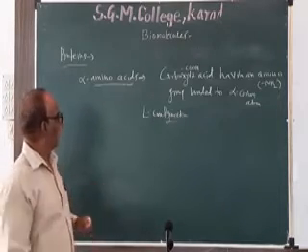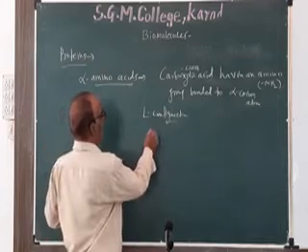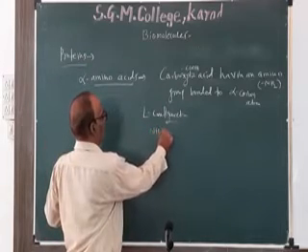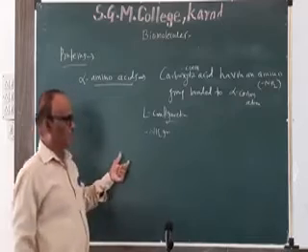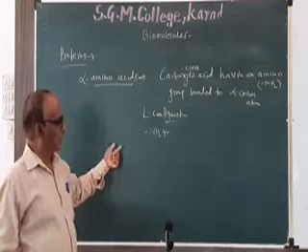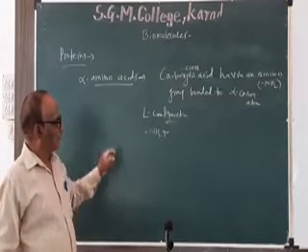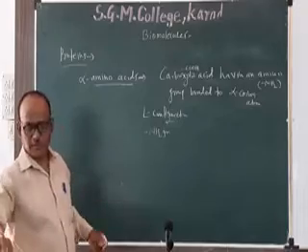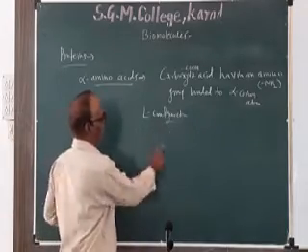But in case of alpha amino acids, if the attachment of the NH2 group is present on the left hand side, then it is an L configuration. So all the alpha amino acids show L configuration.